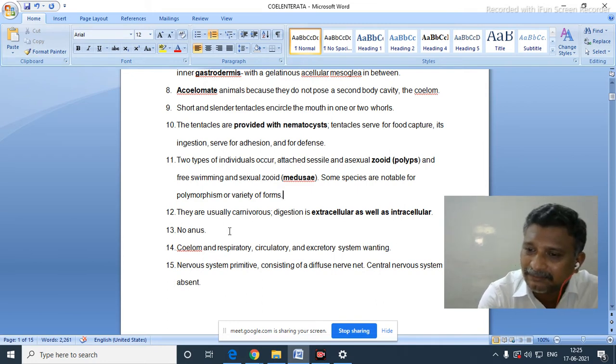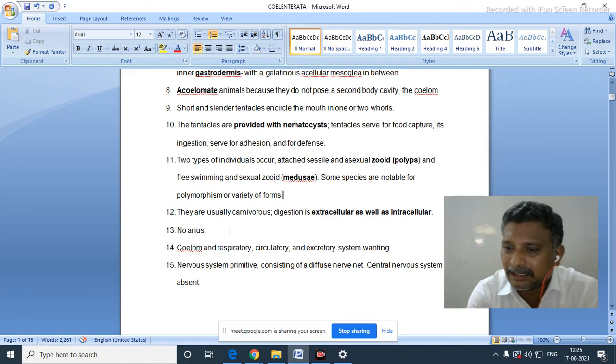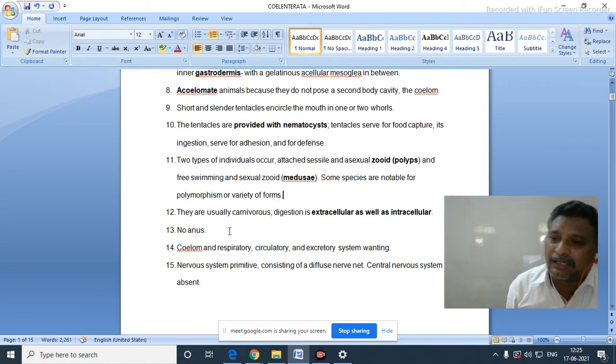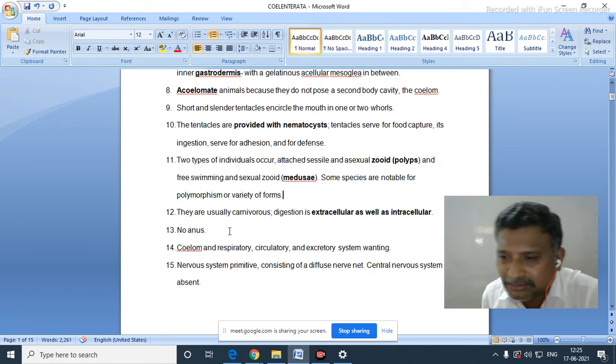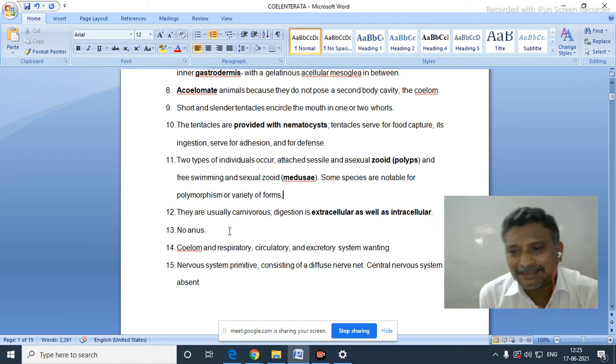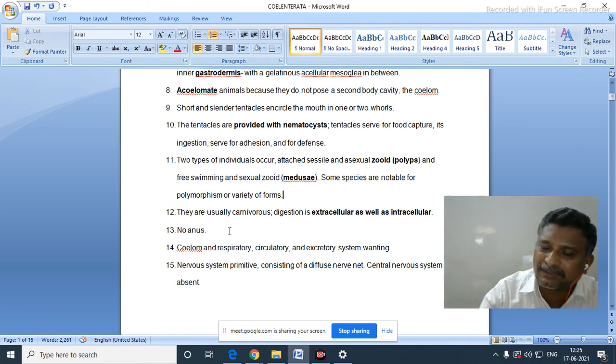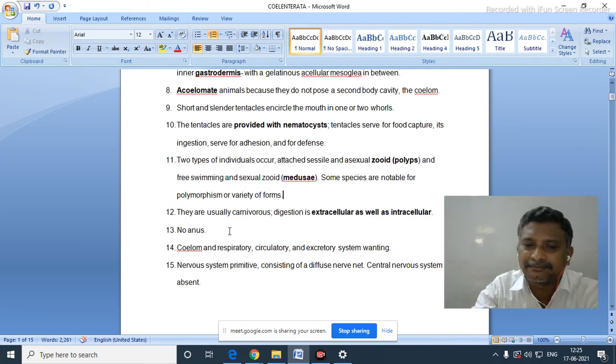That is, they have an incomplete gut. The alimentary canal has only one opening. That opening here is a mouth, and the same mouth opening will do ingestion and also excretion. Both works will be done by the same opening.